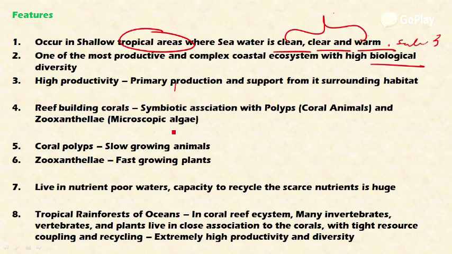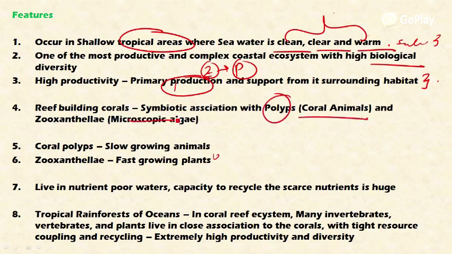These coral reefs are highly productive owing to the combination of their own primary production, which is due to the zooxanthellae that carry out photosynthesis, and support from the surrounding habitat. So they have higher productivity. The reef-building corals live in symbiotic association with coral polyps, the coral animals, and zooxanthellae, the microscopic algae that I discussed in my previous slide.